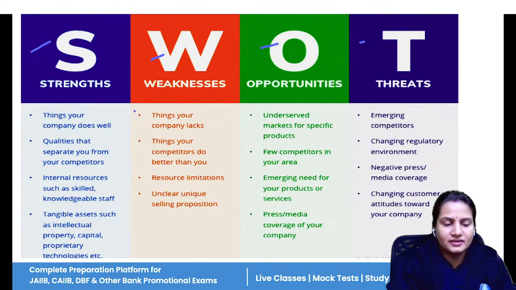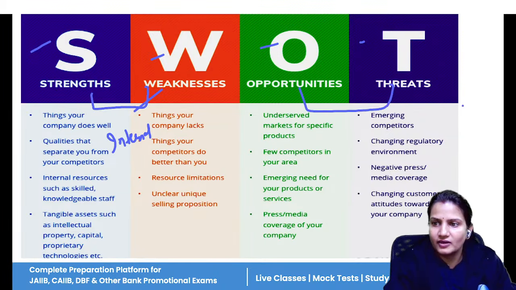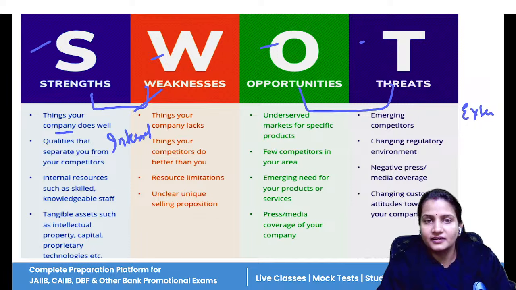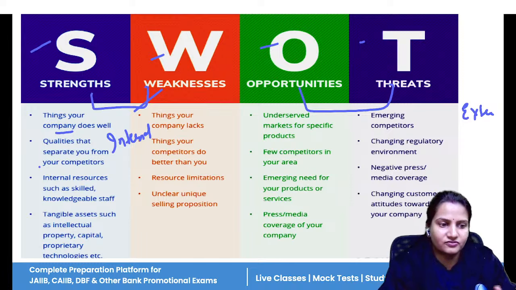Remember, strengths and weaknesses are the internal part of the organization, and opportunities and threats are the external part. So, strength means what are the things that your company does well? What are the qualities that differentiate you from the competitors? Do you have skilled laborers, knowledgeable staff? So, these are your strengths.